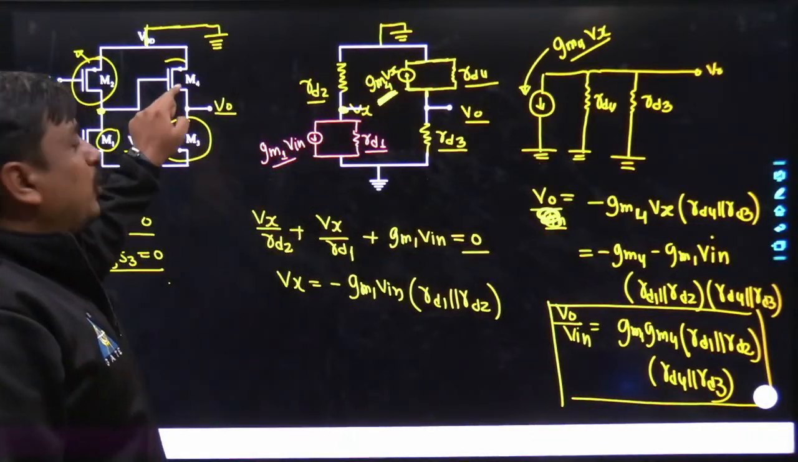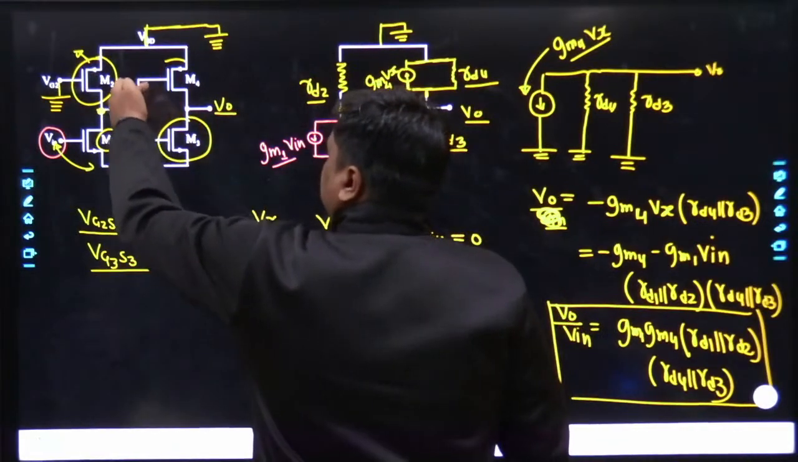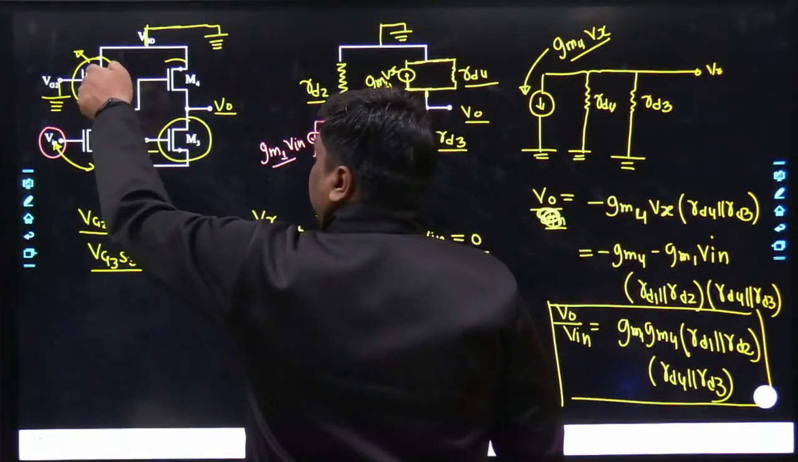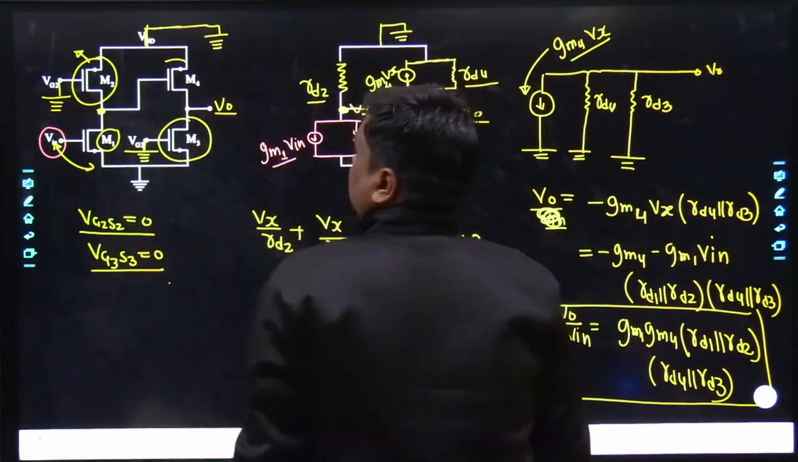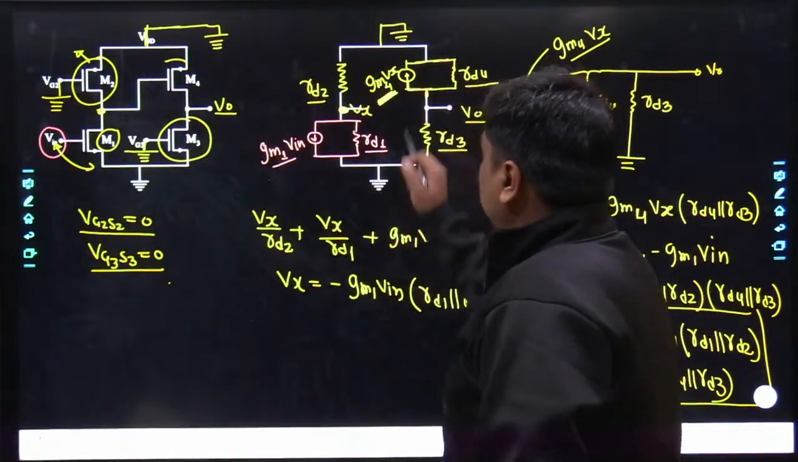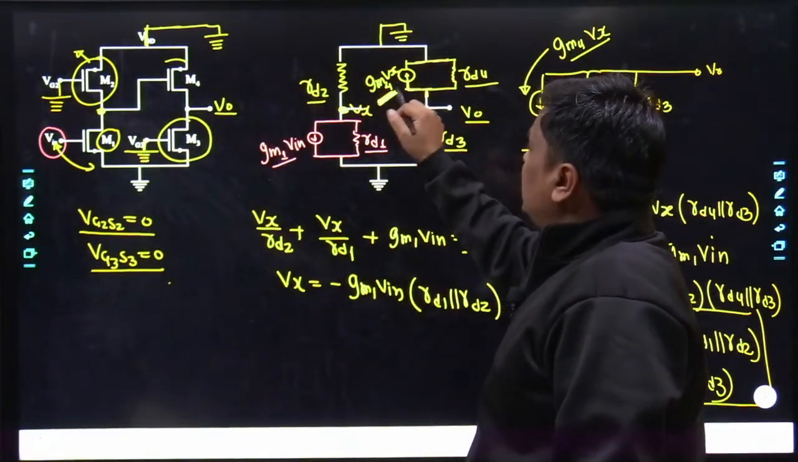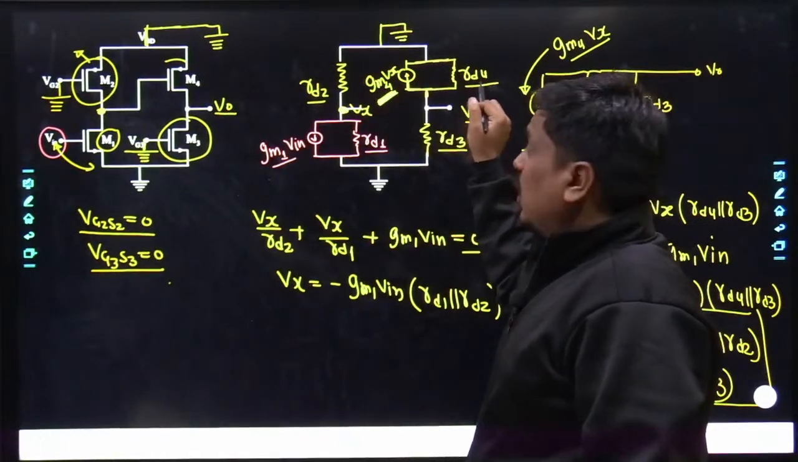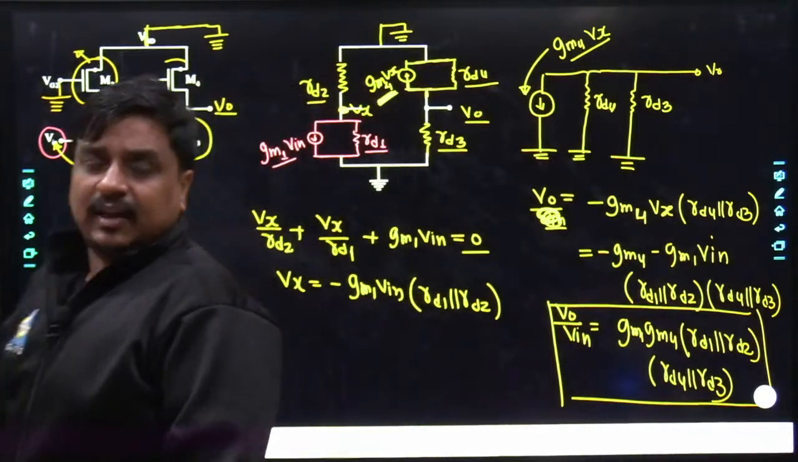And now if I come across M4, here again you can see the gate is getting connected to a certain node, and here the potential is not 0. That's a different story altogether. The S is 0 over here. That is why I did not take all of the components. I have just taken gm4 Vx along with the RD4, and I have calculated each and every detail, and at last I got the answer.